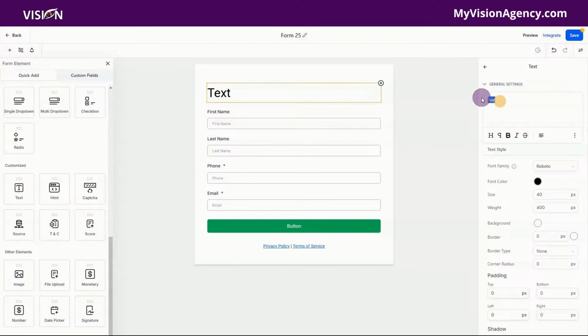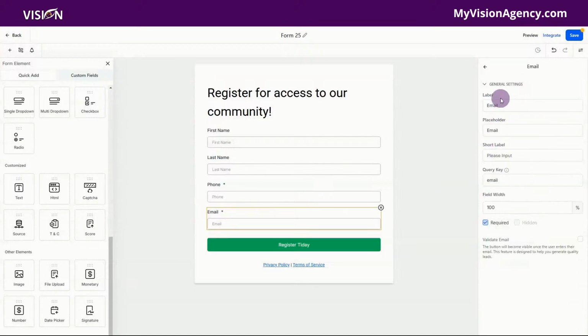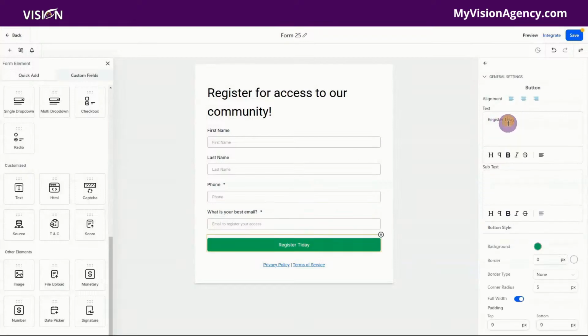I'm going to put a little note here on the form, and I'm going to say register for access to our community. Now, of course, the button here, let's change that to say register today. Maybe here, instead of just email, we want to say, what is your best email? Because we want to let them know we're going to use this email to register your account. So if you give us a fake email, you're not going to get registered. So what is your best email? And we can even put in the placeholder here, email to register your access. I spelled that wrong, so we'll put today.